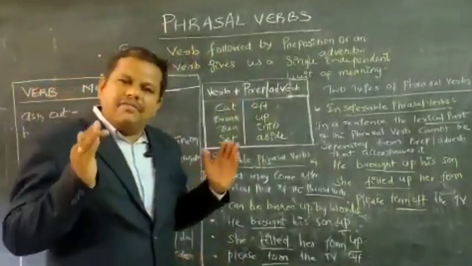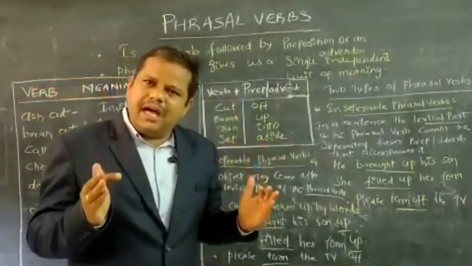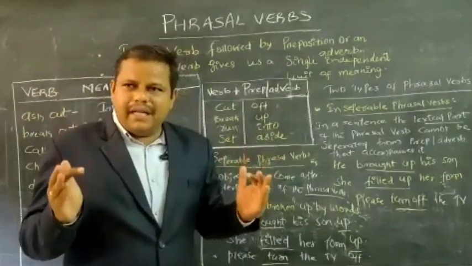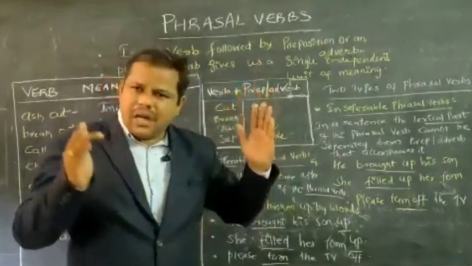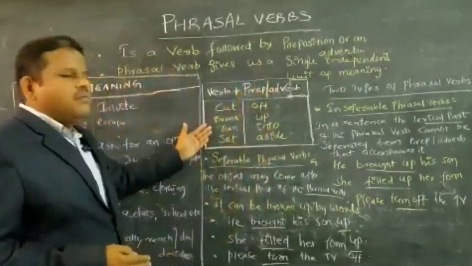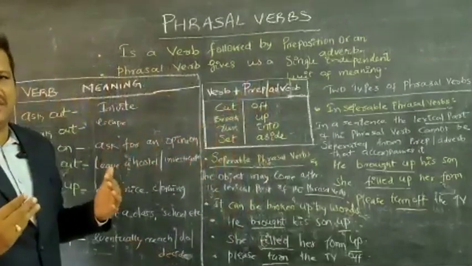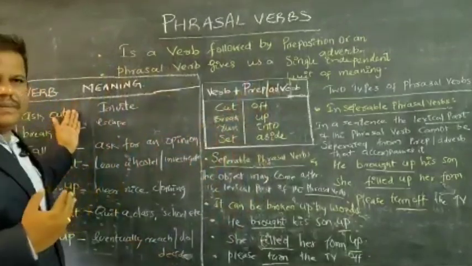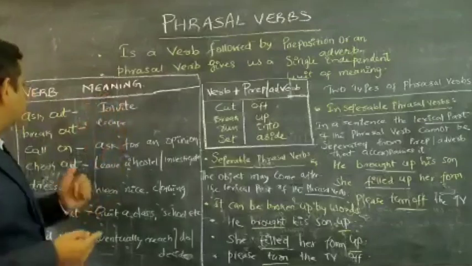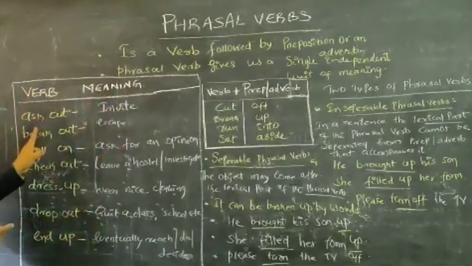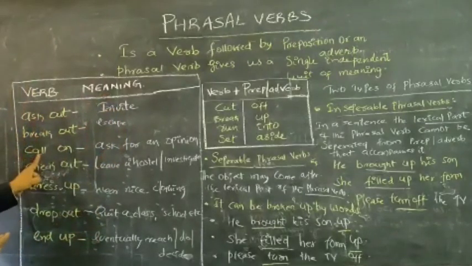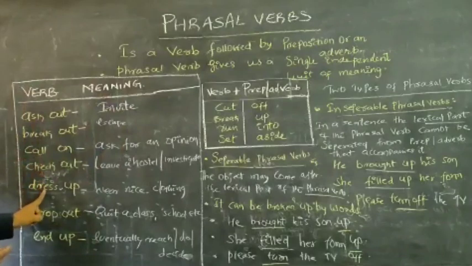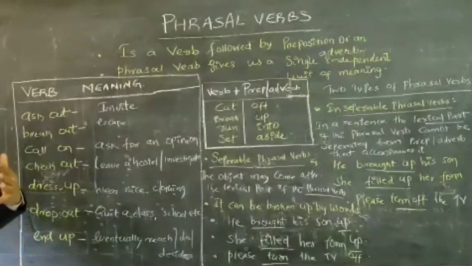Just now I said that a phrasal verb is a verb combined with a preposition or an adverb. We will see a few phrasal verbs with different verbs and their meanings. You will understand now. Ask out, break out, call on, check out, dress up, drop out, end up. These are a few phrasal verbs.